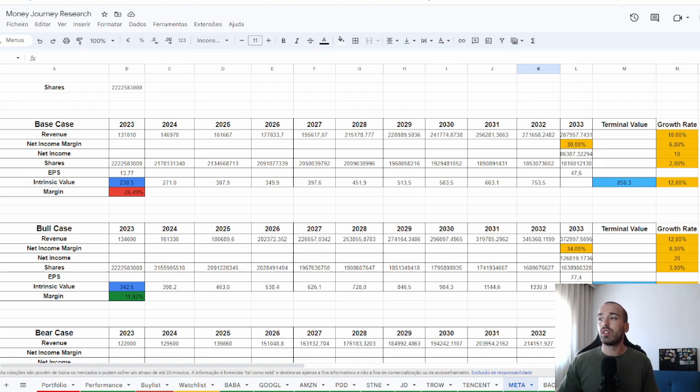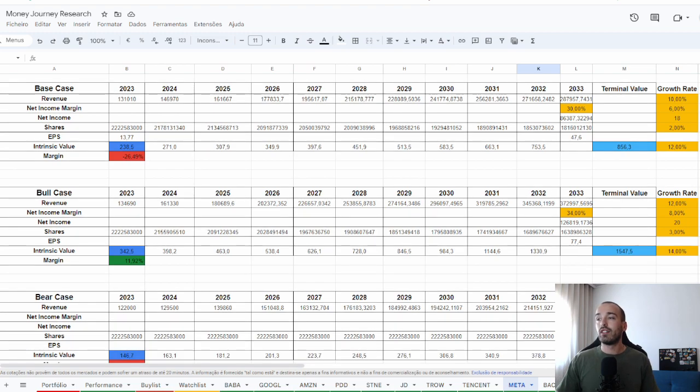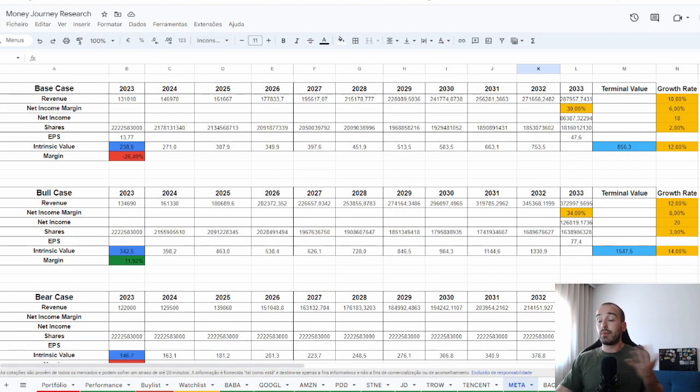So that's the discount rate I choose. You can go with 10. I will go with 12%. For my bull case, I will go with 14% because it will be difficult for Meta to achieve this growth rate of 12% and 8% revenue growth and 24% margin. So if they achieve that, I want a better return.